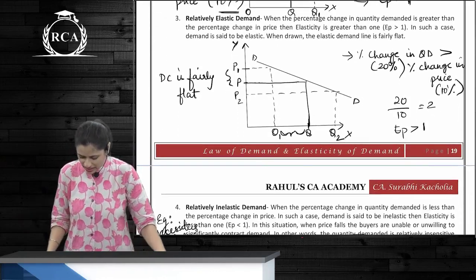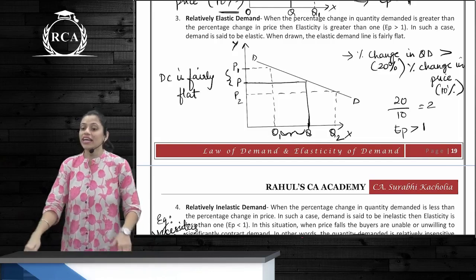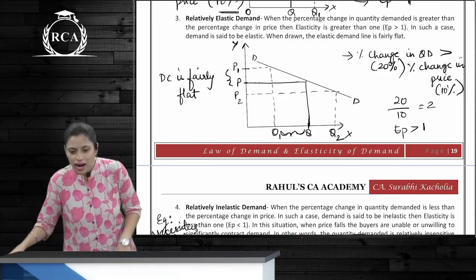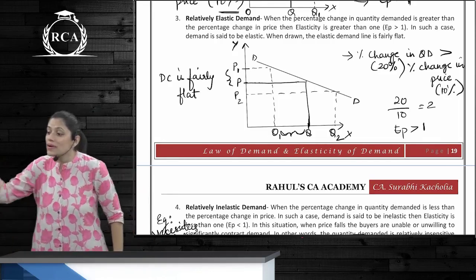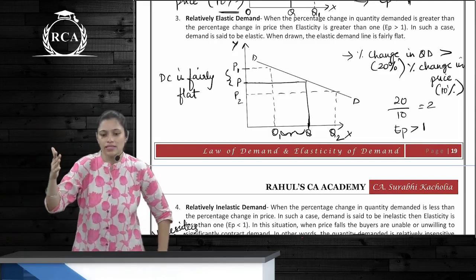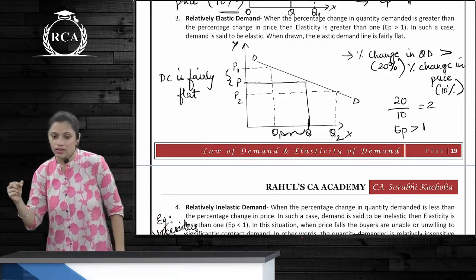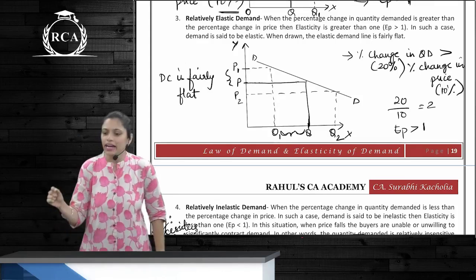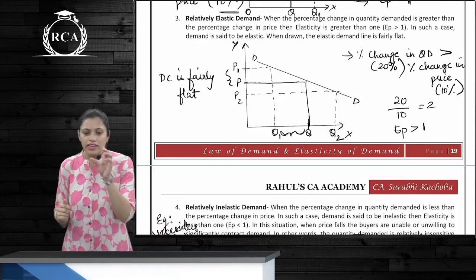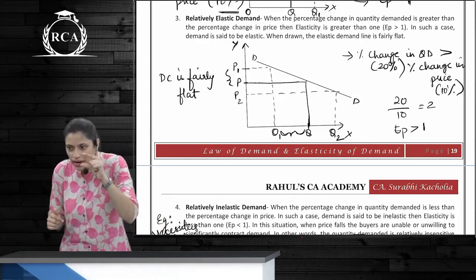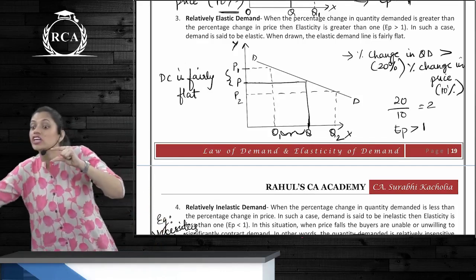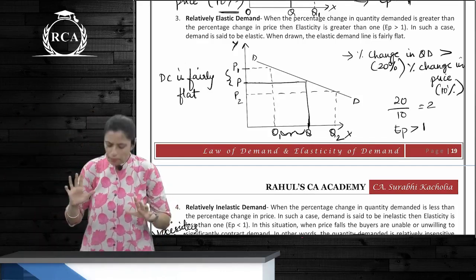Next, relatively elastic demand. Percentage change in quantity demanded is greater than percentage change in price. What is your EP here? Greater than 1. So I am saying if there is a small change in price, the quantity demanded will change more than the price.